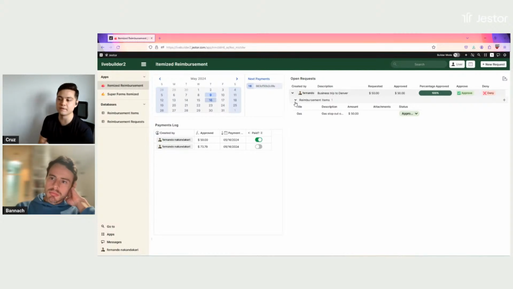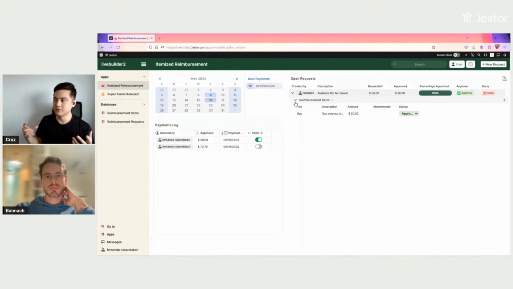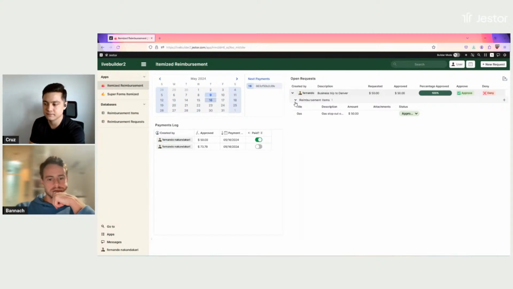platforms. And this is one thing that we talk to clients, we talk to a lot of people, and this is a constant need that they have, right? Because you don't want to be able to only approve things in full. So having this sort of itemized way of doing things can be quite handy.